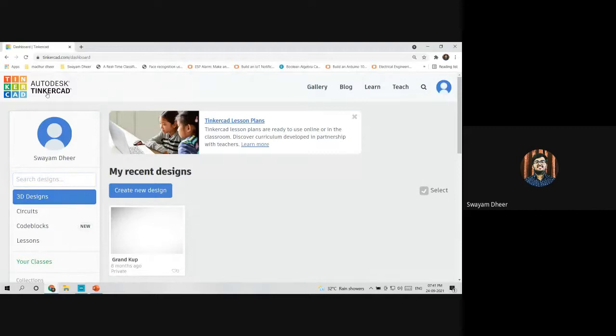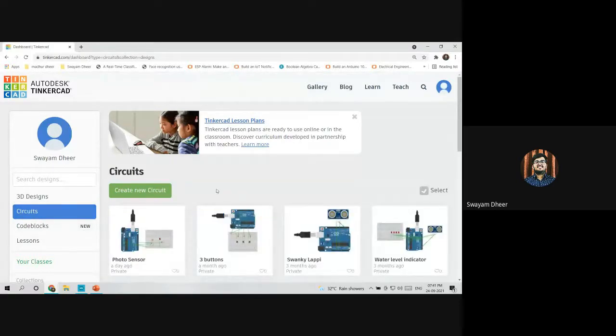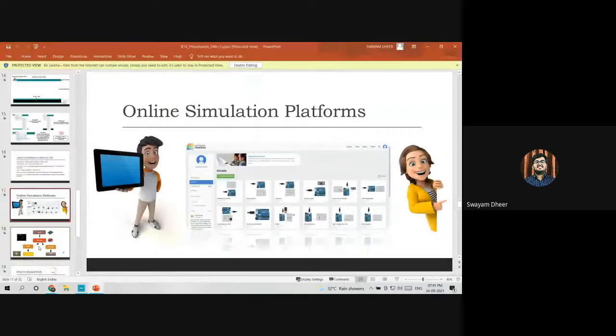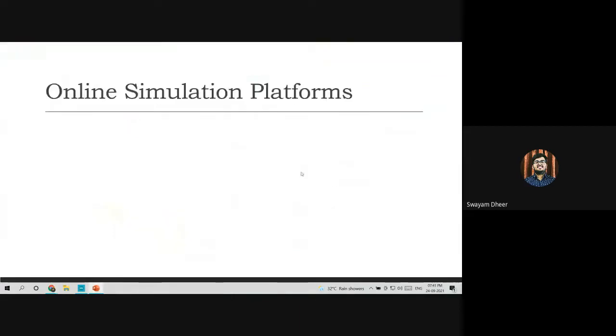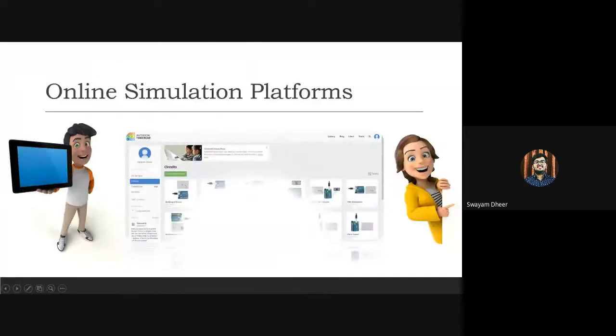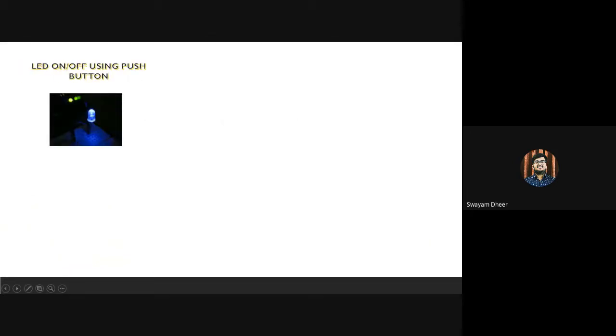Autodesk Tinkercad is used for making 3D designs, circuit lessons, etc. But we have to make only circuits, so we'll be using only the circuit part. The first basic project which we are going to make today is switching an LED on and off using the push button. I hope that many of the friends who are here must have